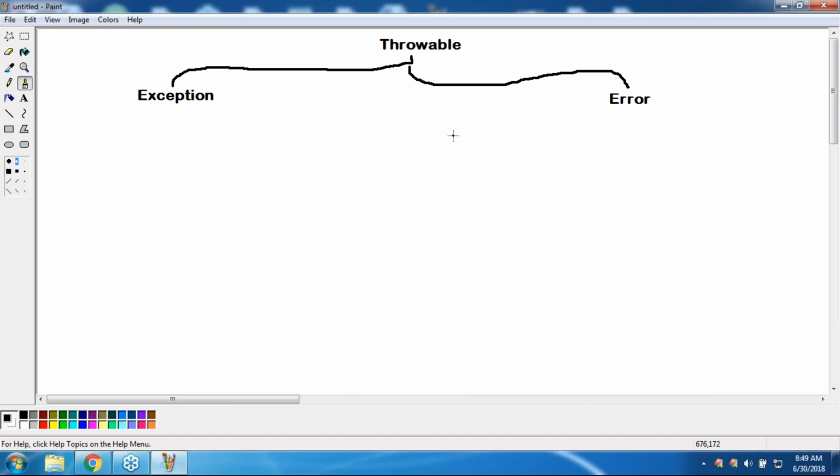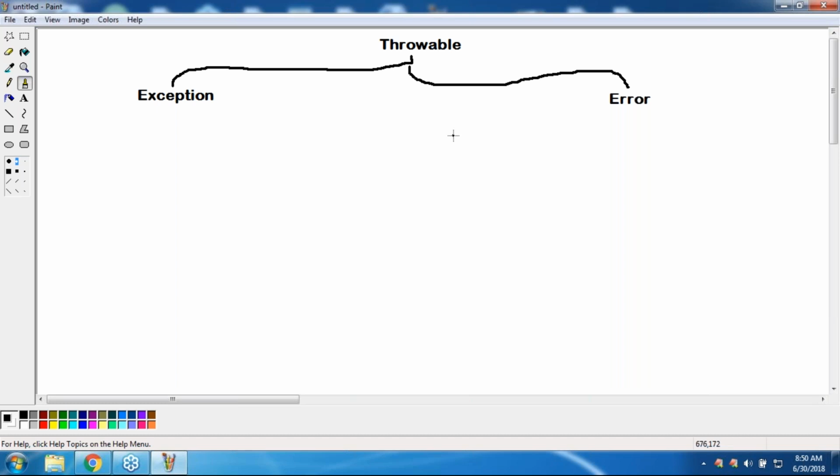Don't tell me that errors come at compile time but exceptions come at runtime. Don't tell like that, okay? Because whether exception or error, whatever we are discussing, all these things are going to occur only at runtime. Remember that, only at runtime. Both are going to come at runtime only. Then what is the difference between exception and error?